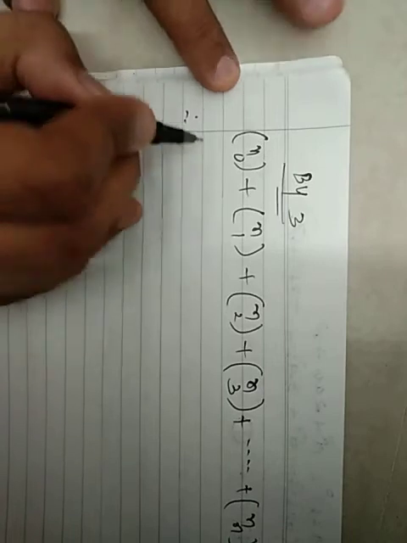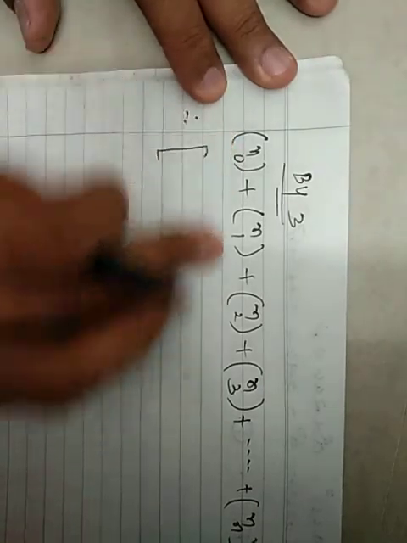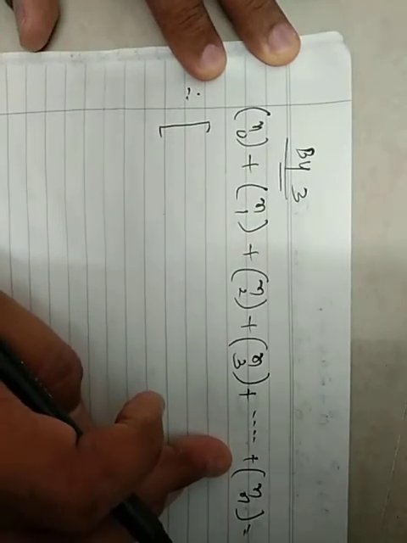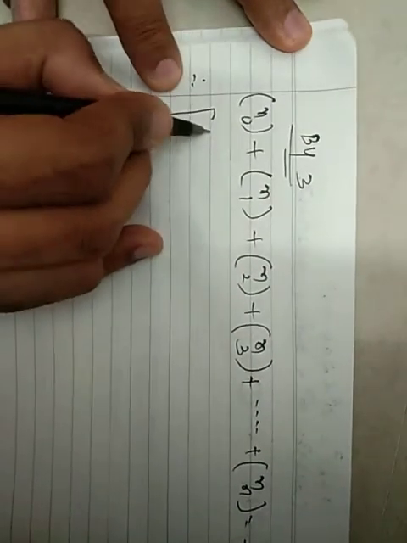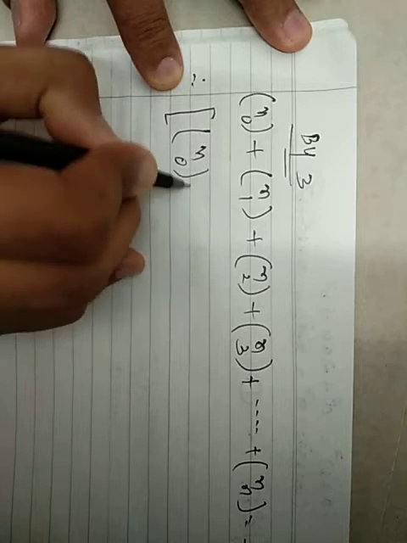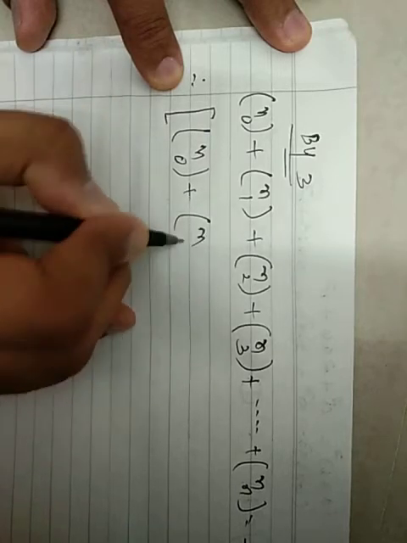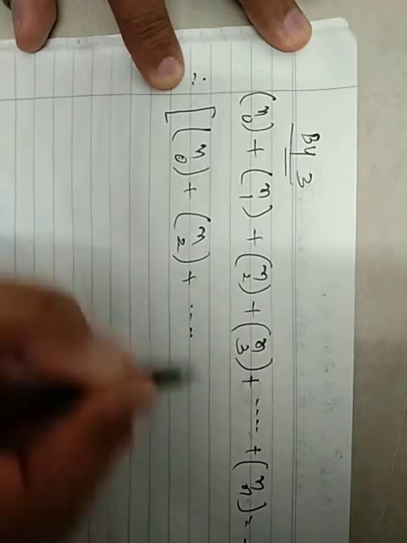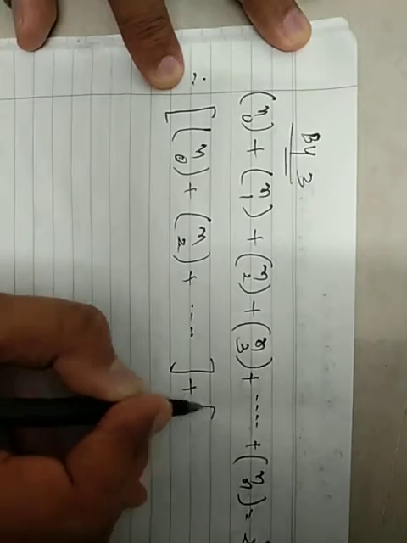Okay, now it has n plus 1 terms. I am splitting it into 2 parts like this: nC0 plus nC2 plus nC4, every even r is here and every odd r is here.